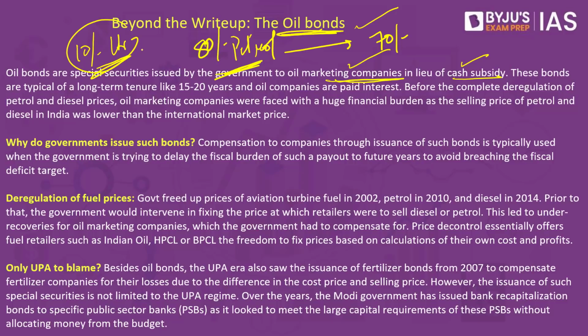The government can either give it to them in cash or in the form of an oil bond. An oil bond means we are not giving any cash to you right now. We will give you cash after 20 years with an interest rate as well. This is called the oil bond.